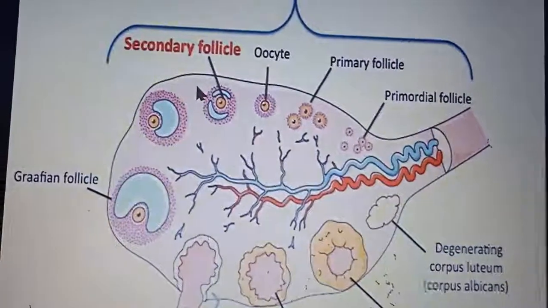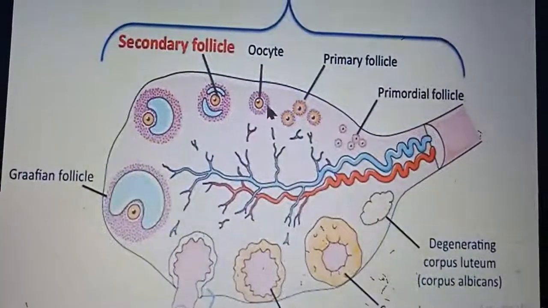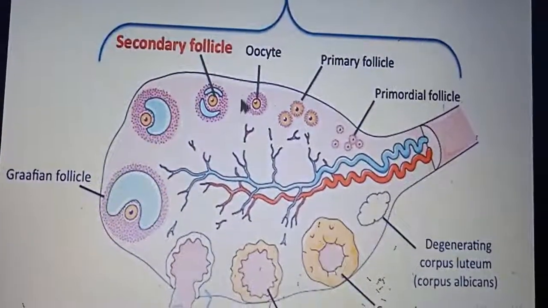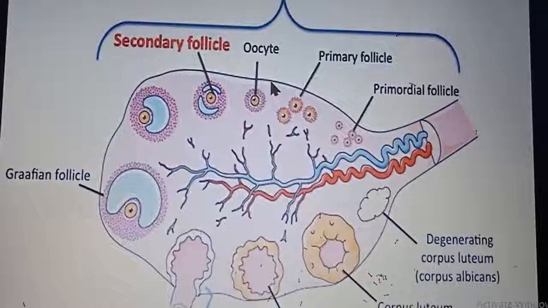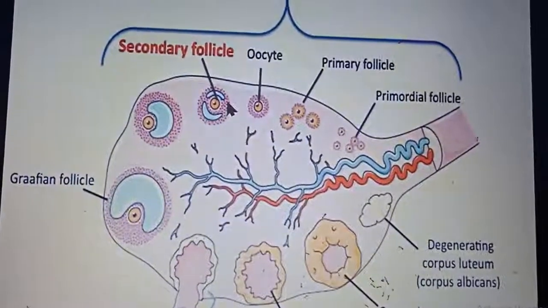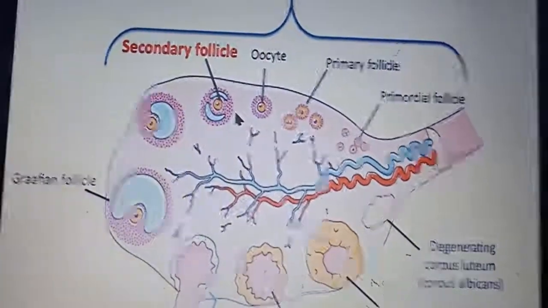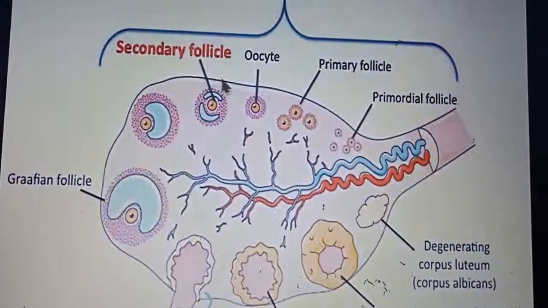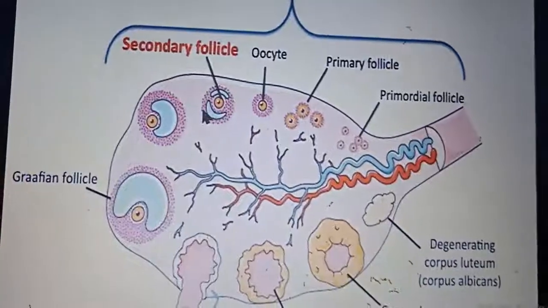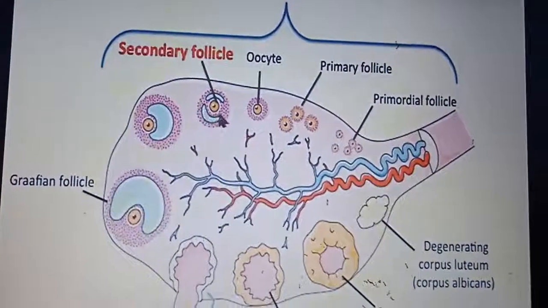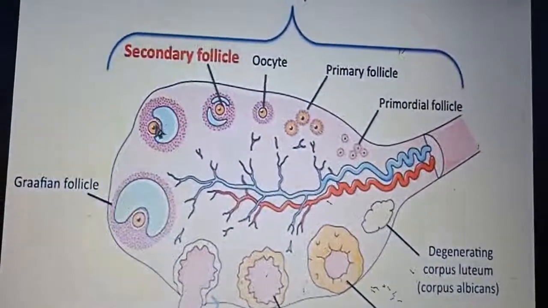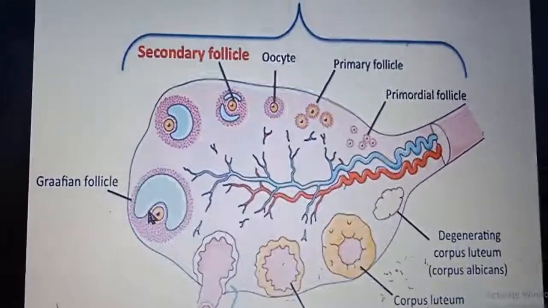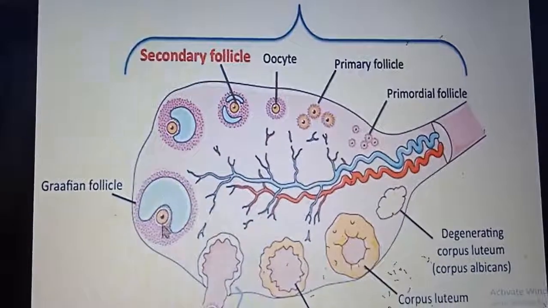Now, these cells are known as follicular cells. As soon as they convert into a membrane-like consistency, that is known as the membrana granulosa. Now it is termed the secondary follicle. An antrum develops within the membrana granulosa, and these antra coalesce with each other and give rise to a big antrum. Now this is known as the tertiary follicle or Graafian follicle.